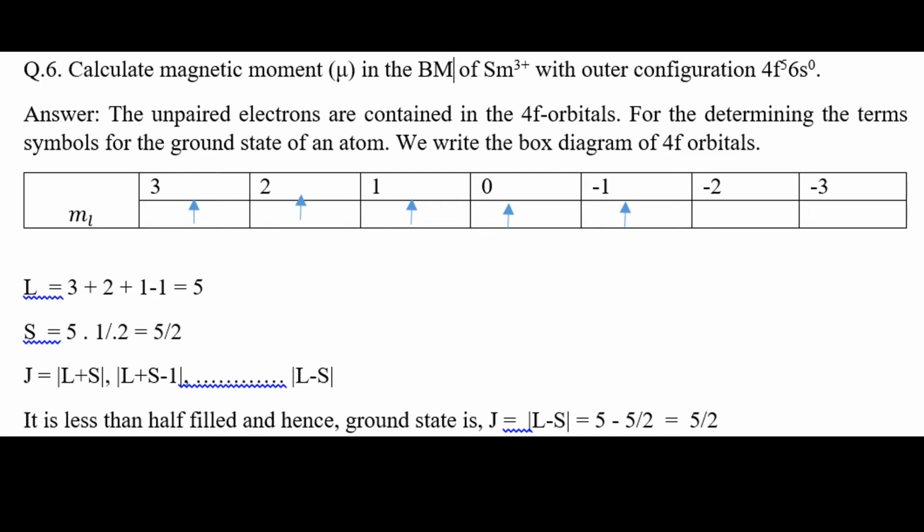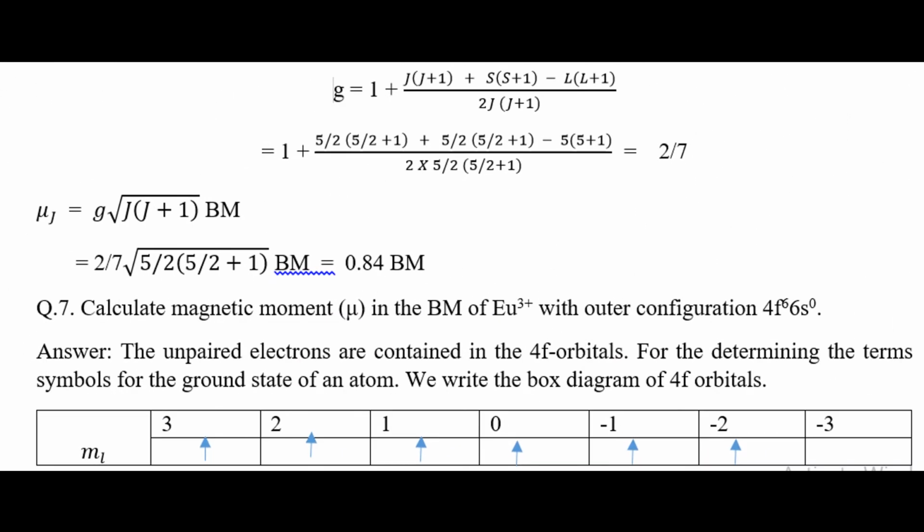S is equal to 5 into half, that is 5 by 2, and J is equal to L minus S, because it is less than half filled. So 5 minus 5 by 2, the actual value is 5 by 2. From this, putting the values, you can calculate the G value. Following this equation, G equals 2 by 7, and inputting the value of G into J into J plus 1, we calculate 0.84 BM.